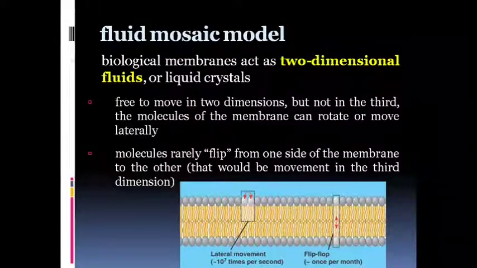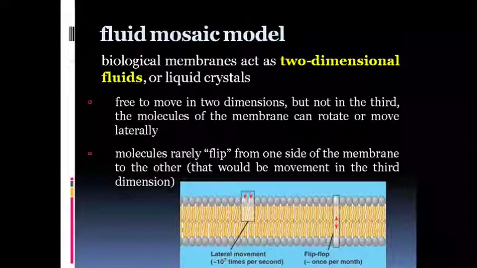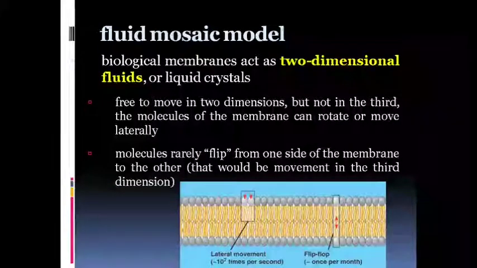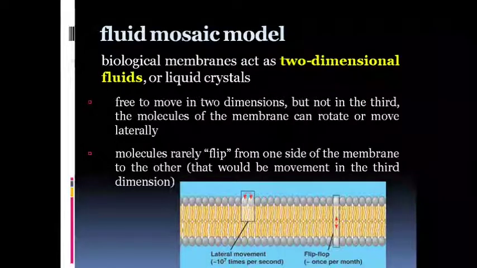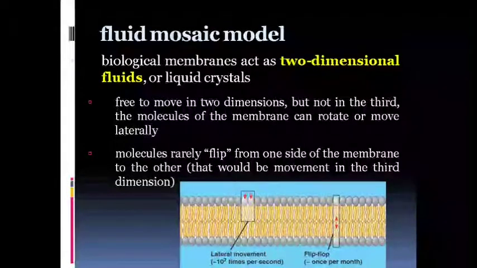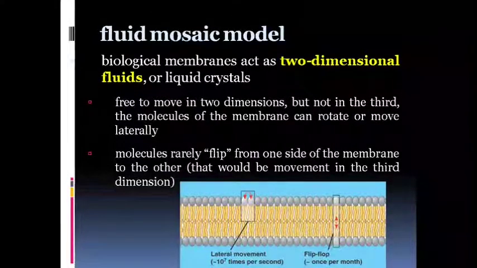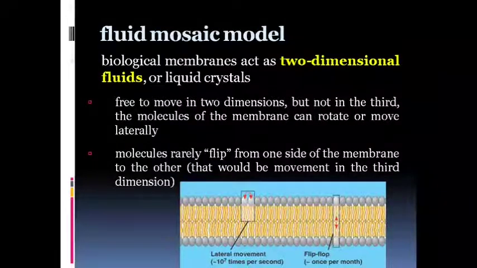Biological membranes act as a two-dimensional fluid or liquid crystal according to the fluid mosaic model. This model was suggested by two well-known scientists, S. J. Singer and G. L. Nicholson.